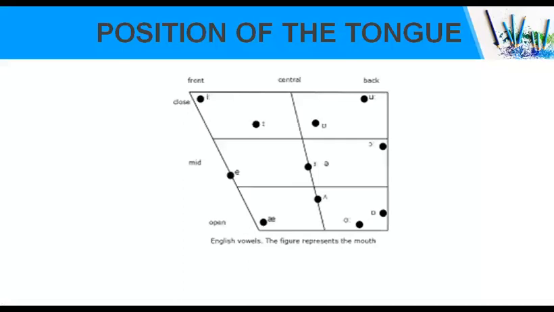When the tongue is pushed backwards, those are called back vowels. Example, long oo, like boot, B-O-O-T, boot, glue, G-L-U-E, glue. These are examples of back vowels. The sign beside the phonemes indicates that you have to pronounce it in a stretched manner.